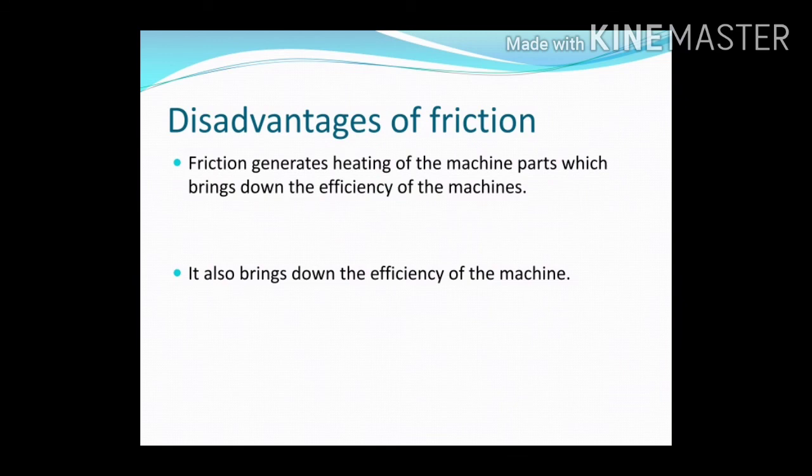There are a few disadvantages of friction. First, friction generates heating of the machine parts, which can bring down the efficiency of the machines. It also causes unnecessary wastage of energy and reduces the efficiency of machines.